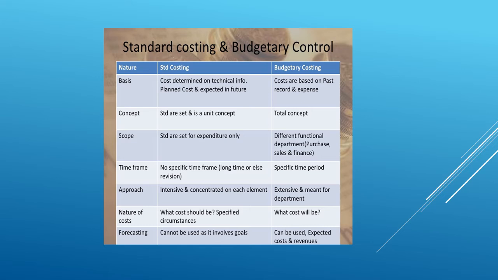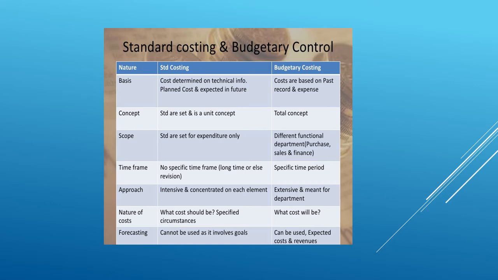The scope of standard costing is set for expenditure only, whereas in budgetary control, the scope includes different functional departments. We have known in the previous videos that centers are assigned for budgetary control. Therefore, purchase, sales and finance scopes are each different. The time frame for standard costing has no specific period, and a revision is needed after a long time, whereas in budgetary control a specific time period is set.